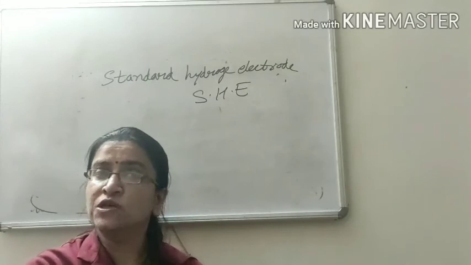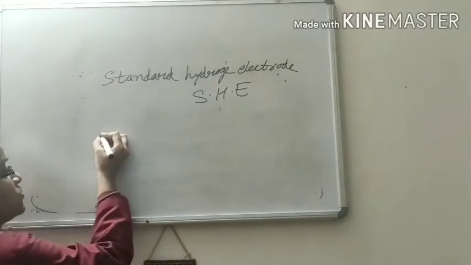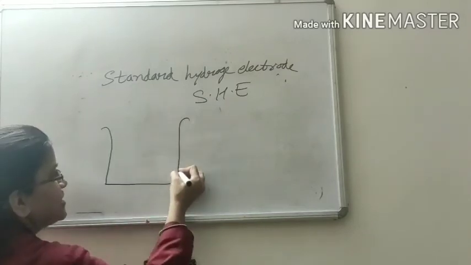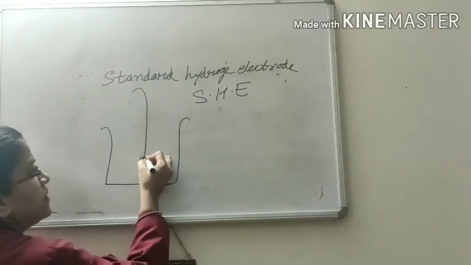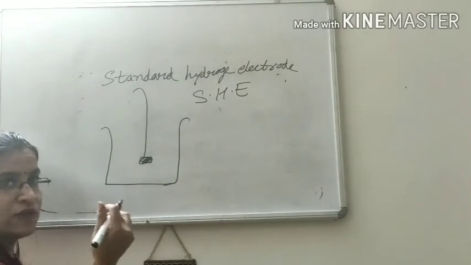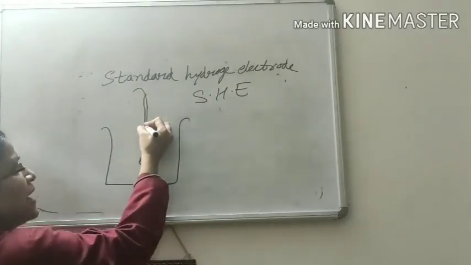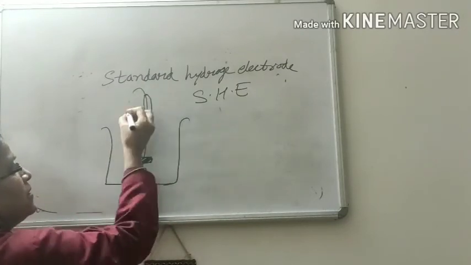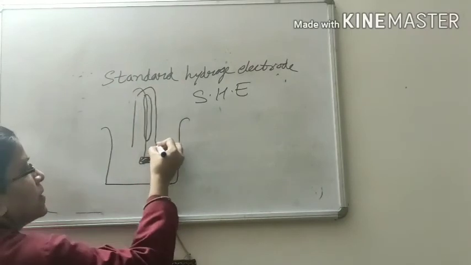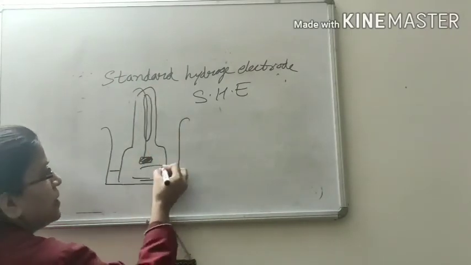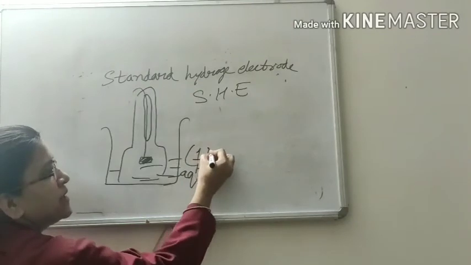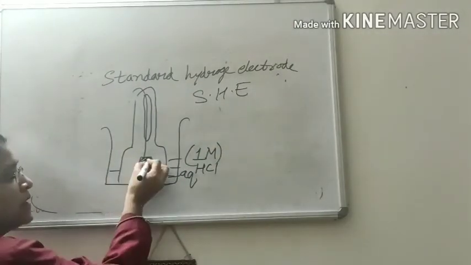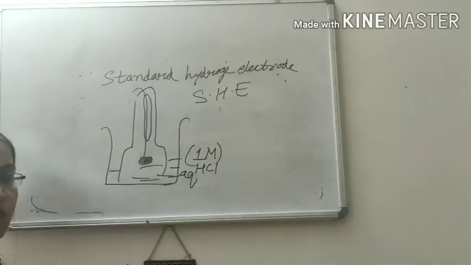Now next, the construction of SHE. In SHE, a platinum wire, which is attached with platinum foil and coated with platinum black, sealed in a glass tube, is dipped in an aqueous solution of hydrochloric acid whose molarity is fixed, that is 1 M. Here this platinum foil acts as a platform where both oxidation and reduction processes take place.